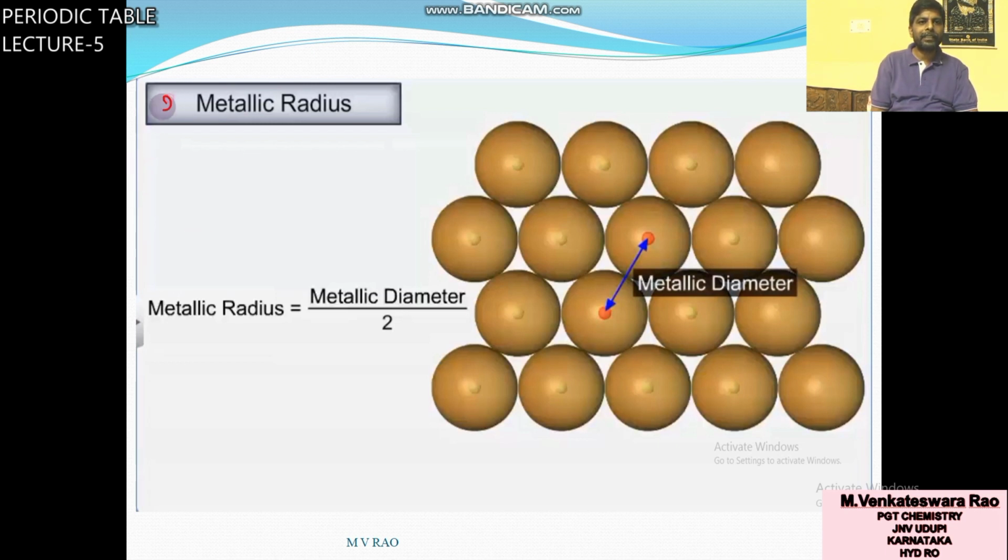The second type of radius is metallic radius. It is also known as crystal radius.